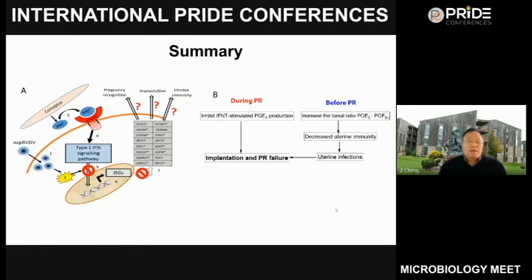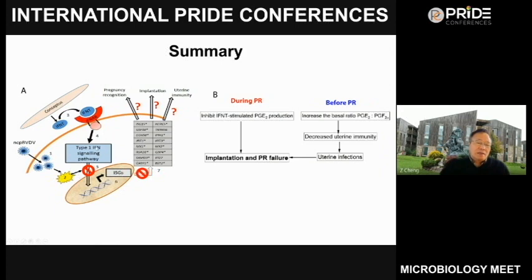And the next is the summary of our experiment. During pregnancy recognition, the conceptus releases IFNT, which acts on the maternal IFN alpha receptor and leads to the activation of the STAT1 and 2 signaling pathway, causing the production of ISGs. But during BVDV infection, all this part was interrupted.